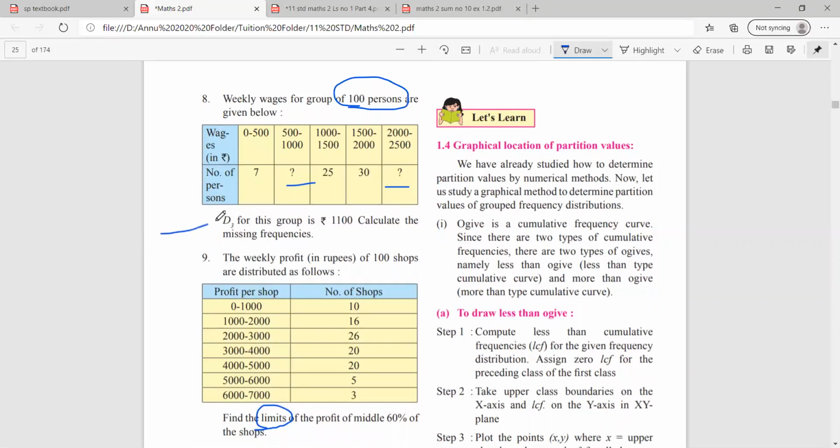D3 for the group is given. Third decile is given to you, 1100. You have to find the missing frequency. So remember class, D3 है अपने पास, इसका मतलब directly you can get the class 1100 lies between the values 1000 to 1500. So that means अपना class कौन सा होगा? 1000 to 1500. Frequency will be 25 and cumulative frequency जो आपको इधर add करके मिलेगा.